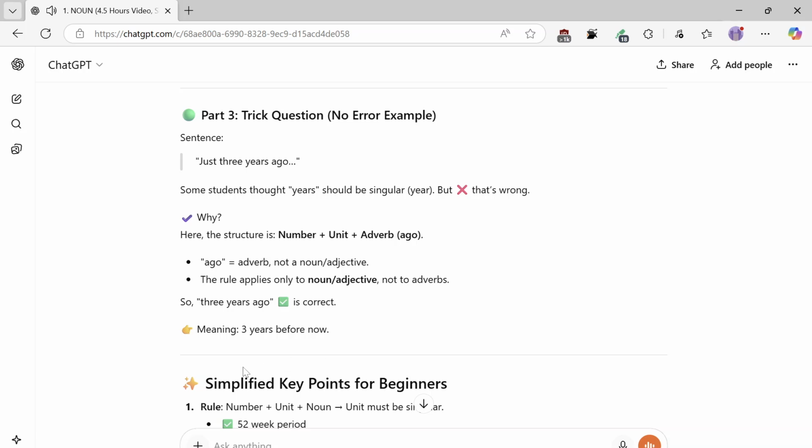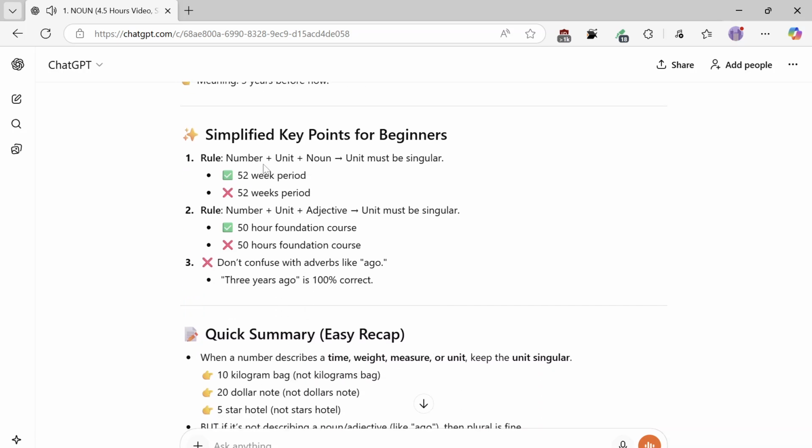Simplified key points for beginners. 1, number plus unit plus noun, unit must be singular: 52-week period, not 52 weeks period. 2, rule: number plus unit adjective, unit must be singular: 50-hour foundation course, not 50 hours foundation course. 3, don't confuse with adverbs like ago. 3 years ago is 100% correct.